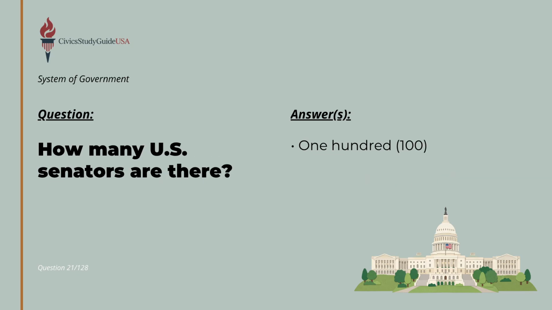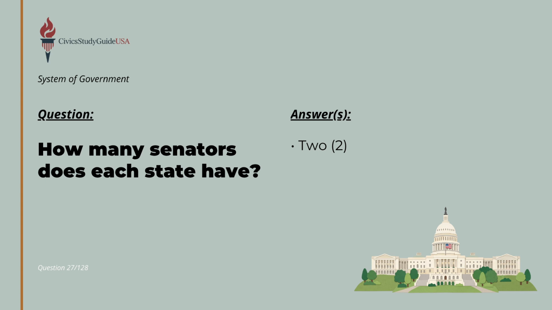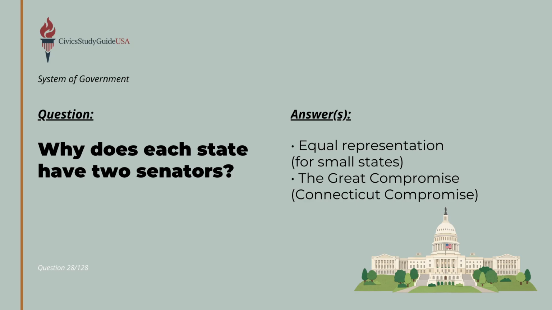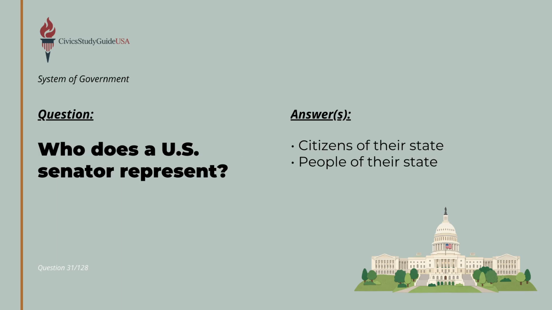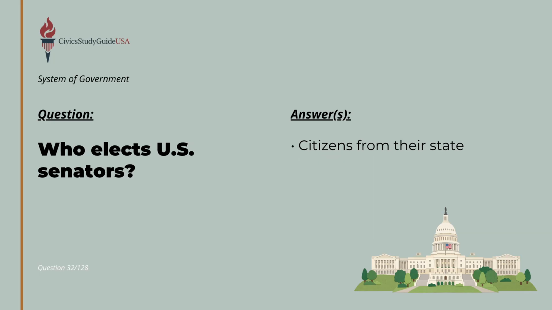Power is balanced within Congress itself, starting with the upper chamber. There are exactly 100 U.S. senators in total. To keep representation fair, each state has exactly 2 senators. Each state receives 2 senators to ensure equal representation for small states, which was a core agreement known as the Great Compromise. Once elected, a term for a U.S. senator lasts for 6 years. A U.S. senator represents the citizens and people of their state, and it is the citizens from their state who elect them.